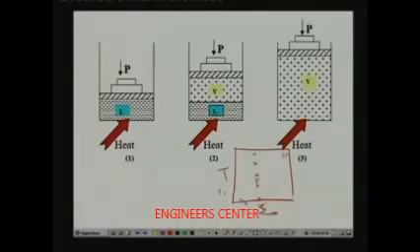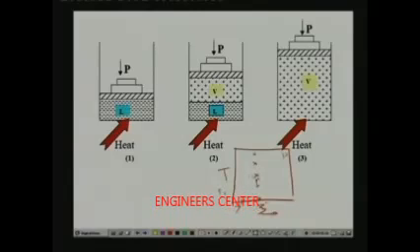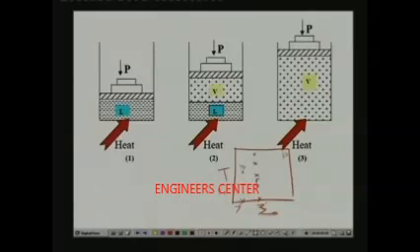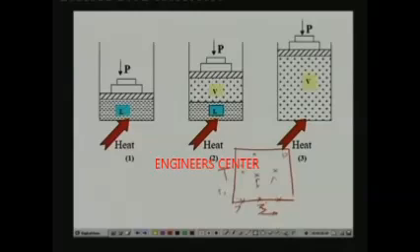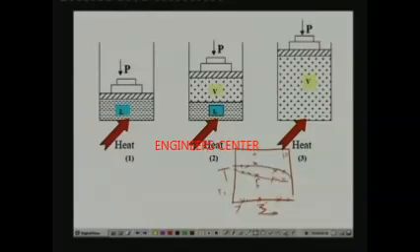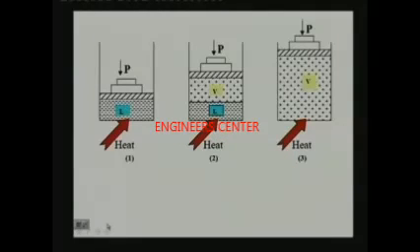Now let us say that I repeat this experiment with another concentration. You find that exactly the same process appears, but these two temperatures will be different. So instead of having temperatures like this, you will have another two temperatures. If you start this process at this initial concentration, then again you will have some other temperatures. So if you carry out this experiment for different concentrations, you will find different temperatures. And if you join all these temperatures, you get what is known as the dew point and bubble point lines for this pressure. So let me show these dew point and bubble point lines.